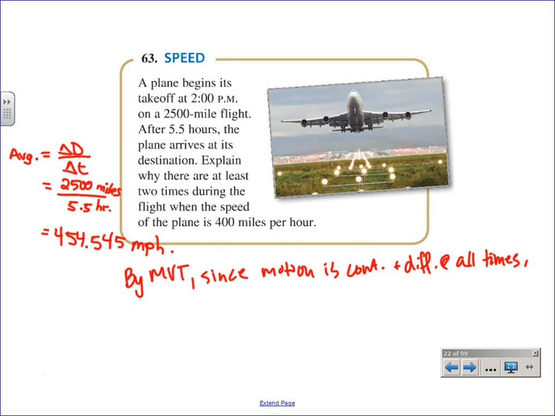And the average rate of the plane is 2,500 divided by 5.5. So you didn't even have to do the math, but knowing that it was 450 kind of helps.